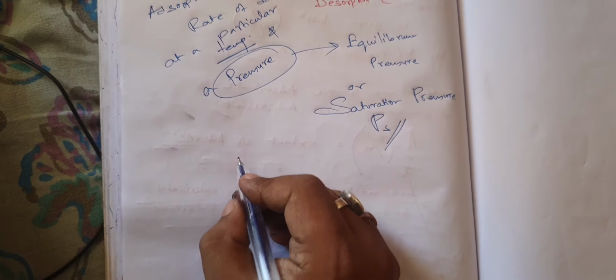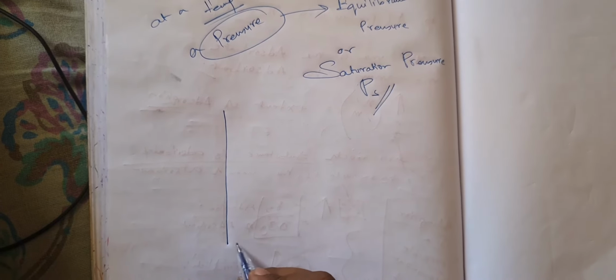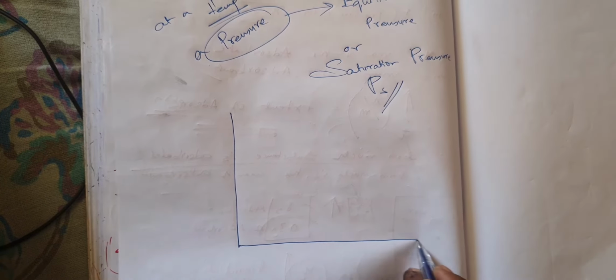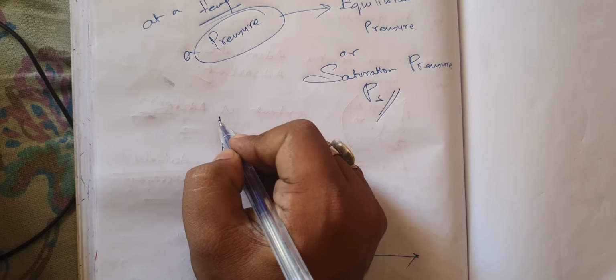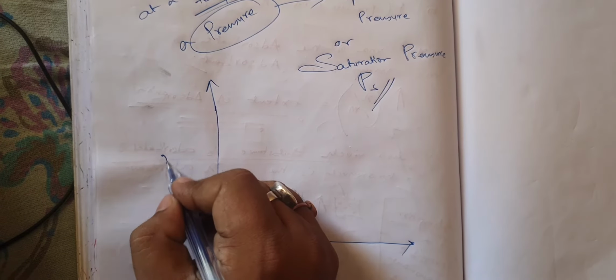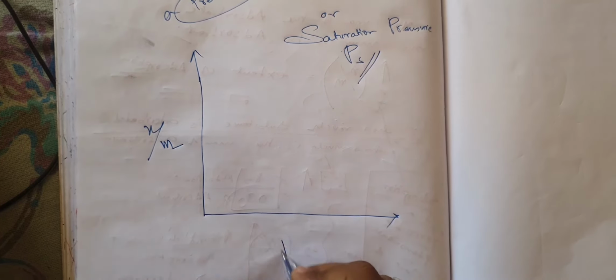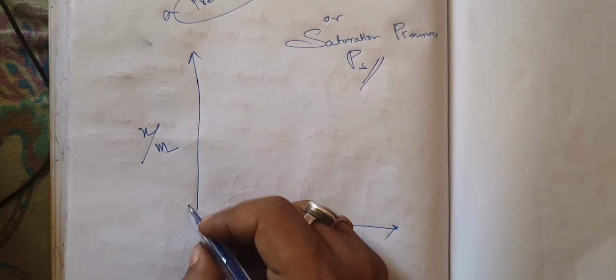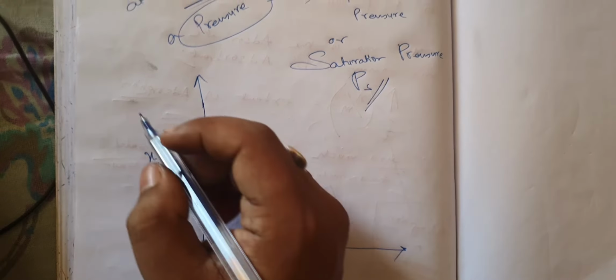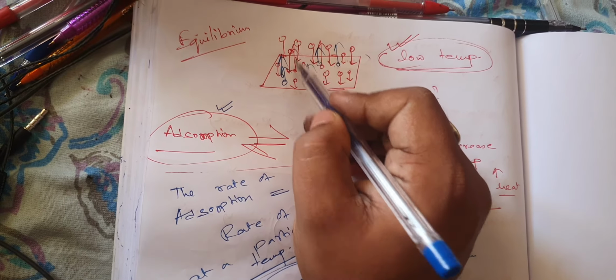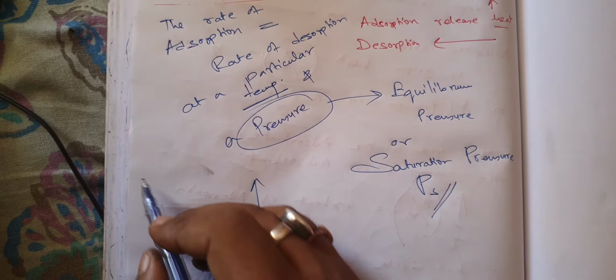Suppose now I start plotting the graph. Here in the x-axis I will plot x by m, and in the y-axis I will plot pressure. At the beginning, when you are increasing the pressure on the molecules of the gas, suppose it is going on in an enclosed vessel.